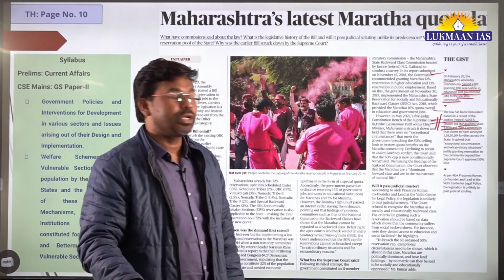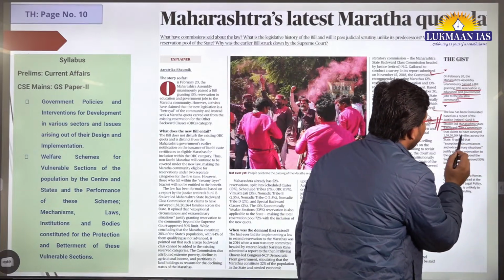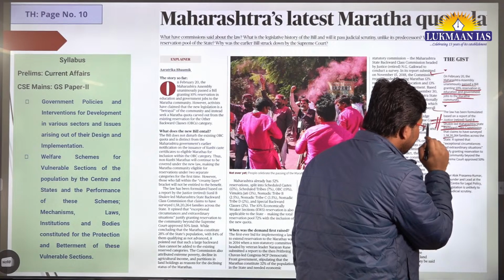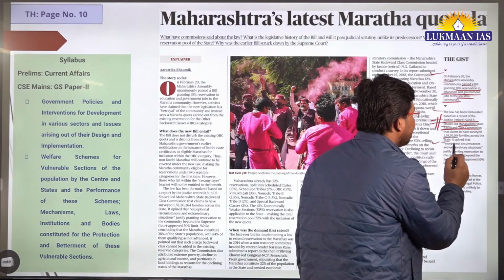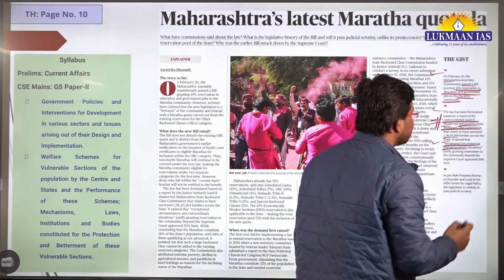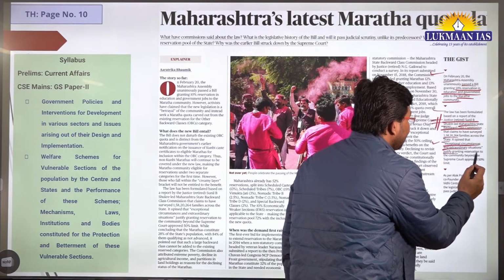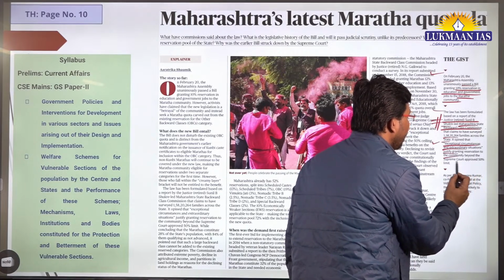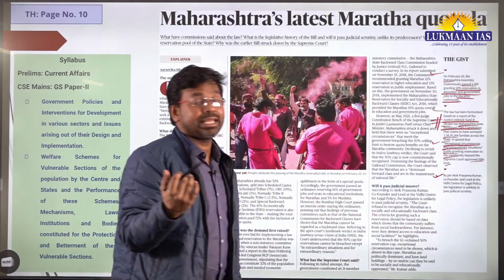All right, the name of the commission is also very important, and it claims to have surveyed 1,58,20,264 families across the state. It opined that exceptional circumstances and extraordinary situations justify granting reservation to the community beyond the Supreme Court approved 50% limit. Okay, so there is a case also.